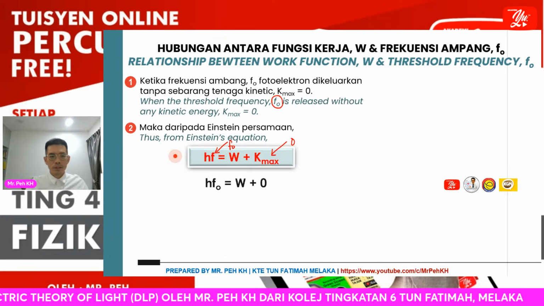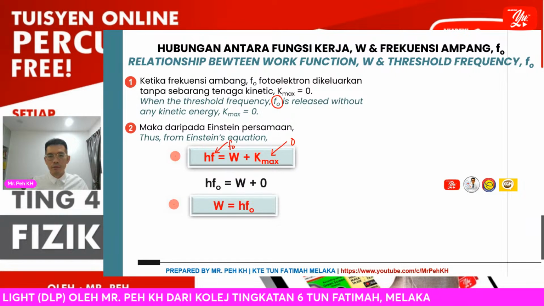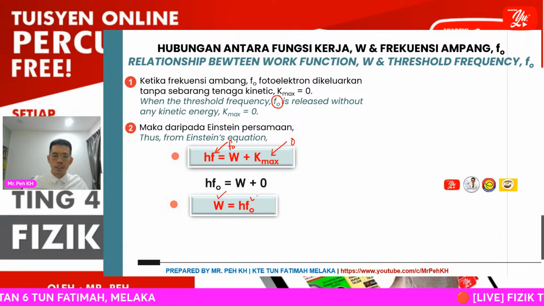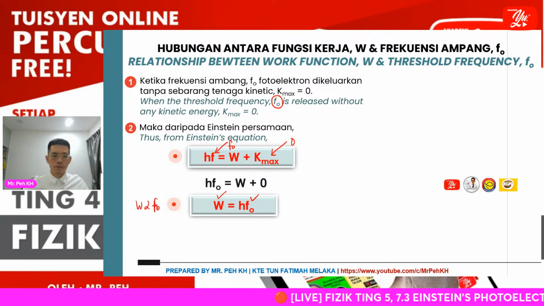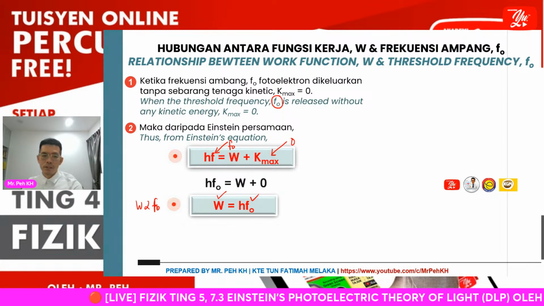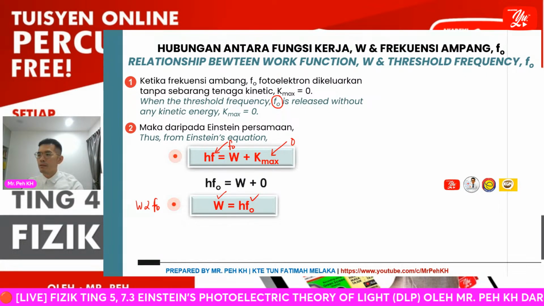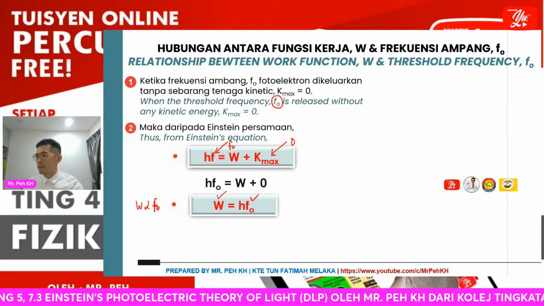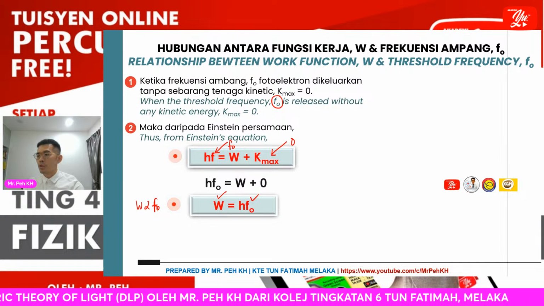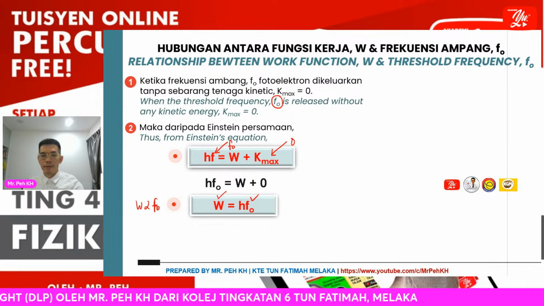So from here, we can get the relationship between the work function and the threshold frequency: they are directly proportional. That means if the threshold frequency for a certain metal is very high, the work function needed is also very high.